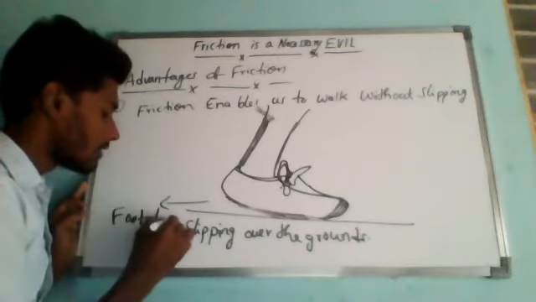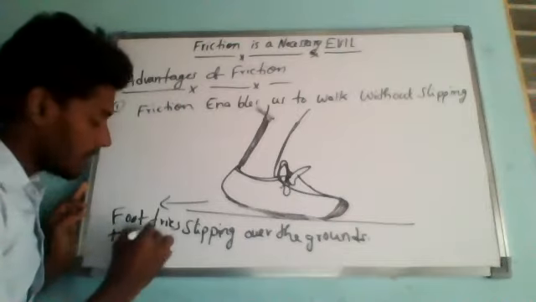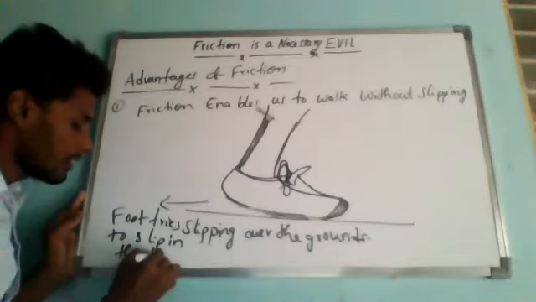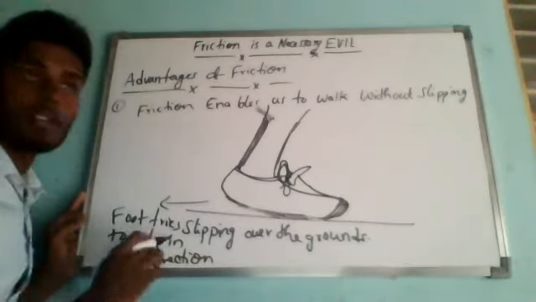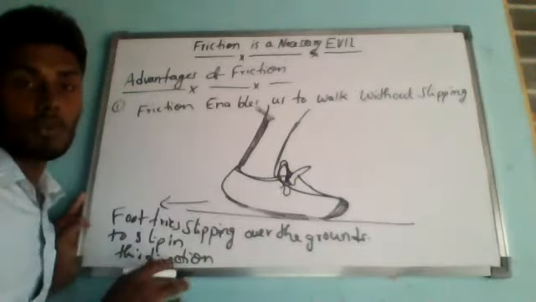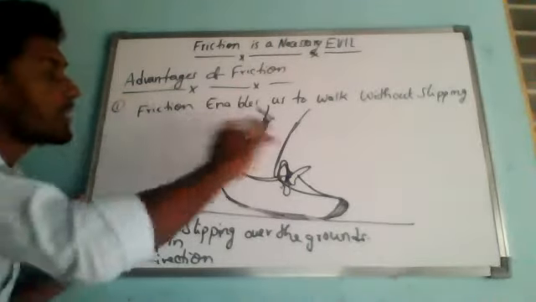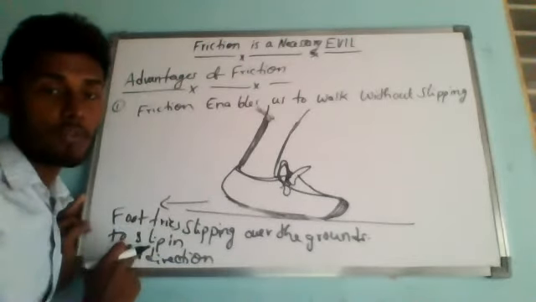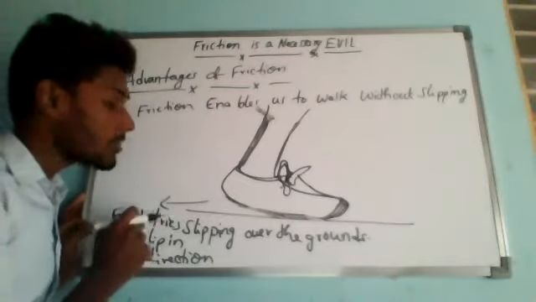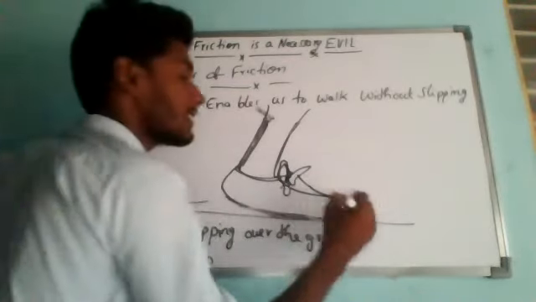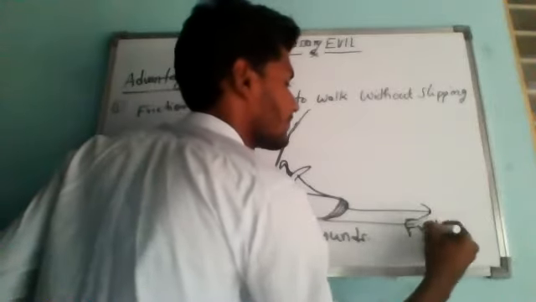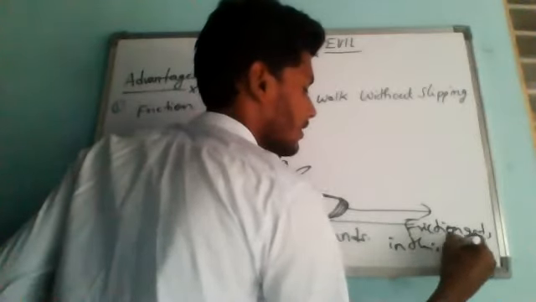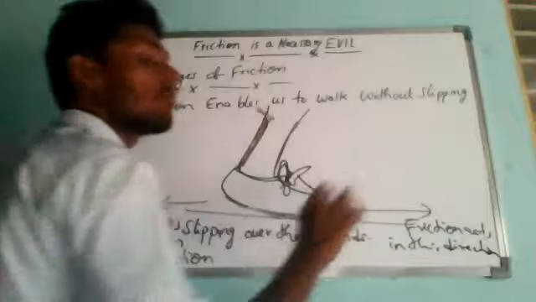The foot tries to slip backwards in this direction. If there is no friction between the ground and our foot, then we will fall backwards immediately. But we are not falling backwards because the force of friction is acting in the opposite direction to this. Friction acts in this direction so that we are moving forward.